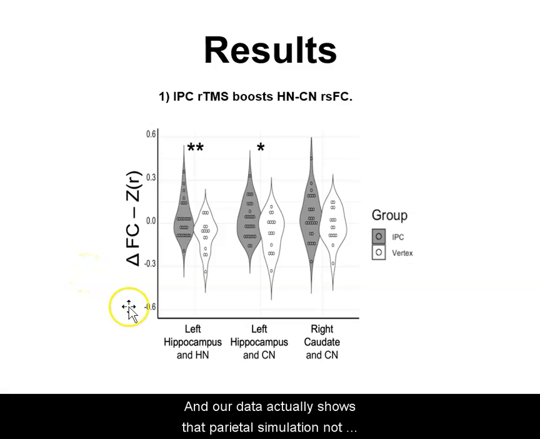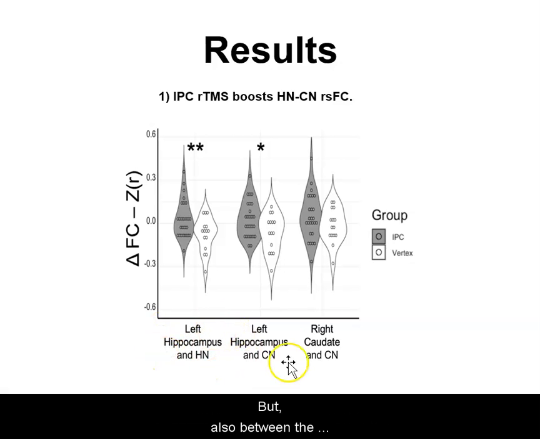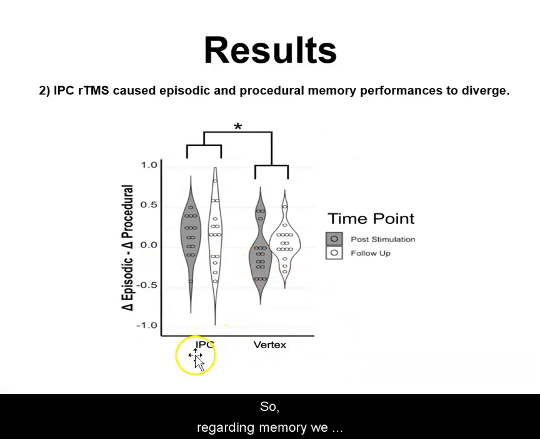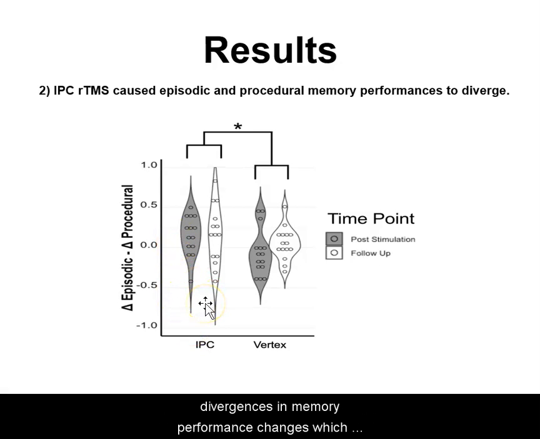And our data actually shows that parietal stimulation not only increased hippocampal connectivity, but also between the hippocampus and the caudate. However, stimulation did not increase connectivity between the caudate and its network, showing that the effects of stimulation did not generalize to all of the networks, which was important to see. So regarding memory, we compared the inferior parietal cortex group and vertex group, and what we noted was that the inferior parietal cortex group was more likely to have divergences in memory performance changes, which was very cool to see because the vertex group had nothing like that.